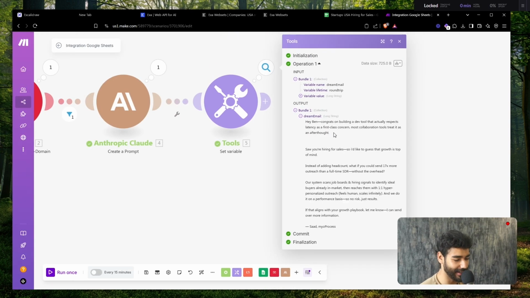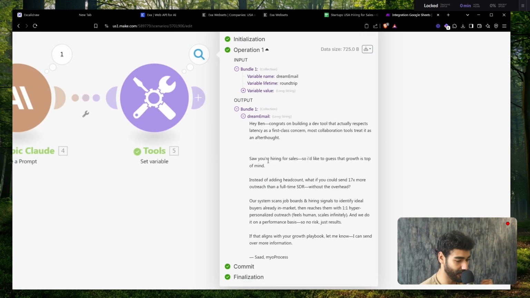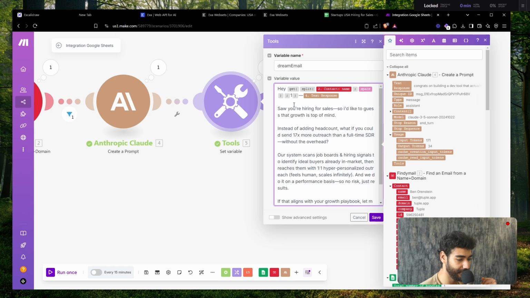So, hey, Ben. Okay, that worked. Hey, Ben, congrats on building a dev tool that actually respects latency as a first-class concern. Most collaboration tools treat it as an afterthought. Wow. So, saw you hiring for sales, so I'd like to guess that growth is top of mind instead of hiring, etc., etc. So let me just fix the formatting here.